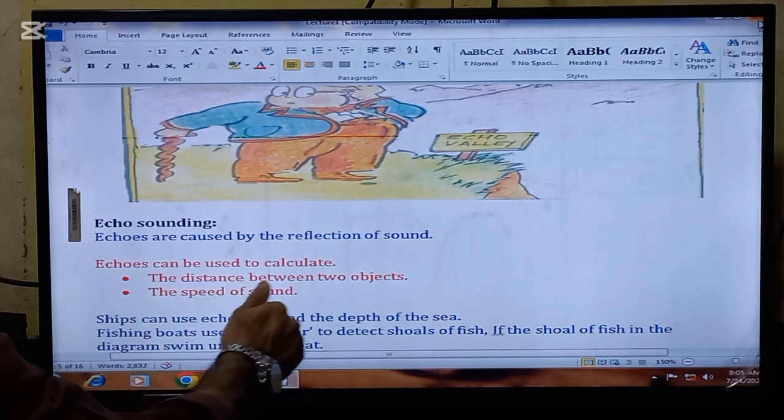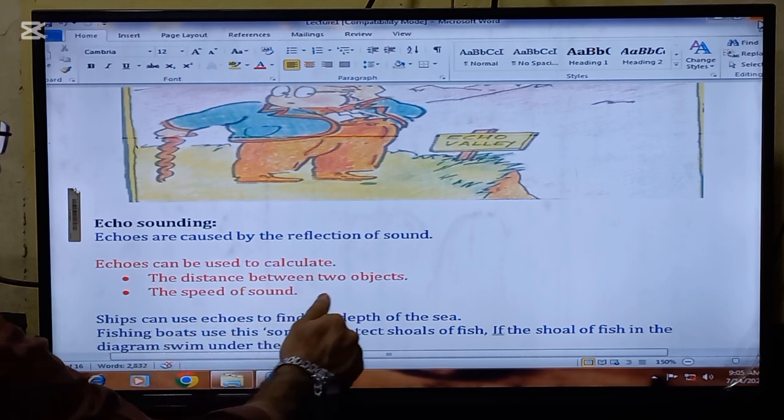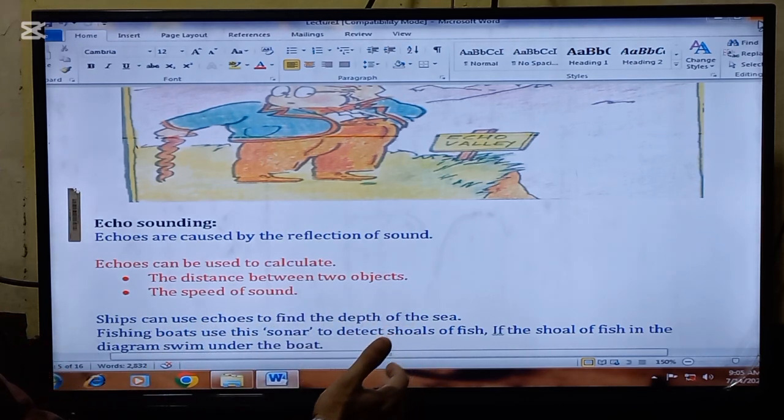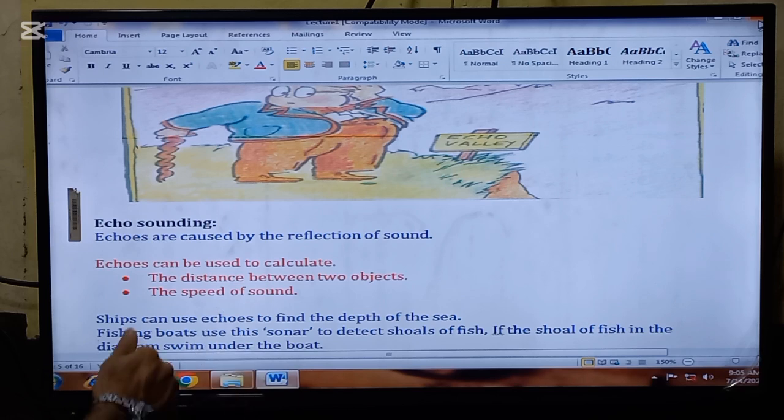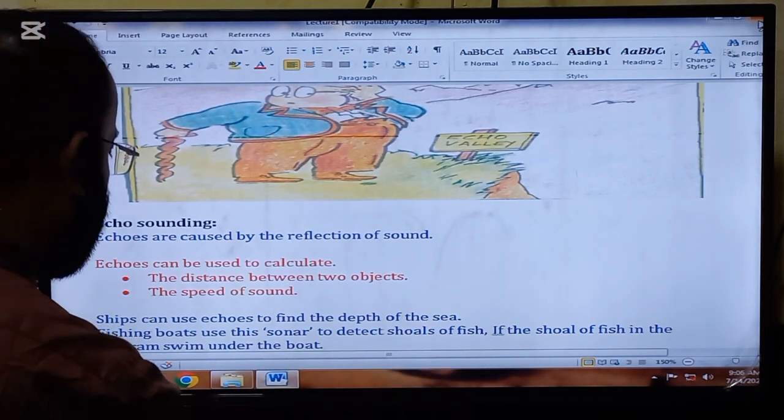Echoes can be used to calculate. So there are two uses in daily life of the echoes. Number one, the distance between two objects can be found out by using the echoes. And number two, the speed of the sound can be measured by using echoes. And here we are going to read some common uses of the echoes in our daily life. Ships can use echoes to find the depth of the sea.